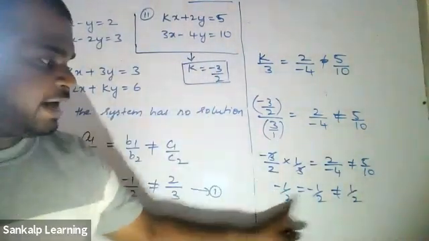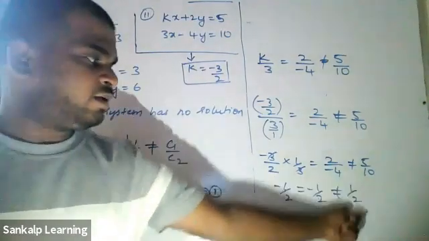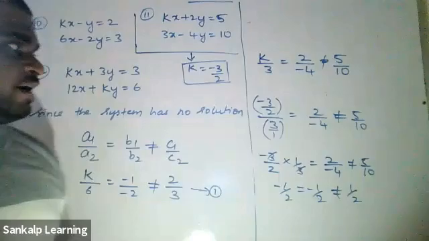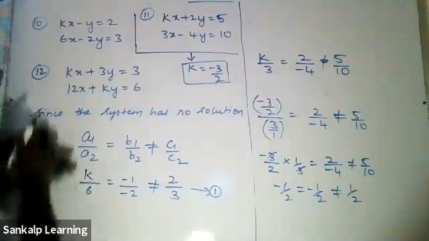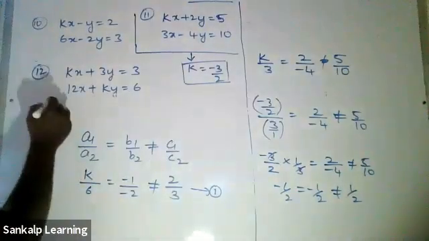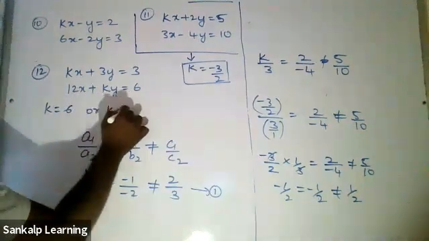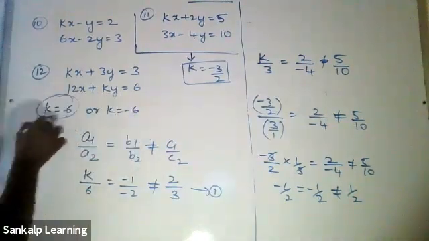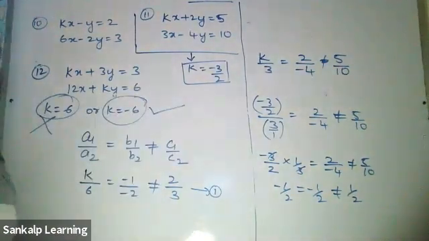So these two are negative values, and this is a positive value. These two are equal, and it is not equal to the third one. Therefore, it is satisfied, so this is the correct value of k. For the 12th problem, you will get two values: k is 6 and k is minus 6. For k is 6, it is not satisfied. For k is minus 6, it is satisfied. Therefore, the correct value of k is minus 6.